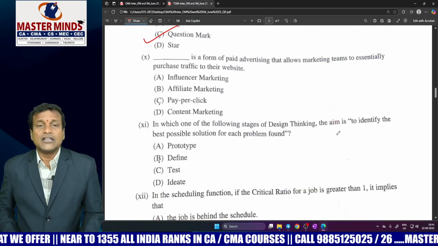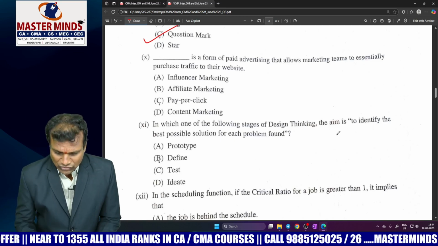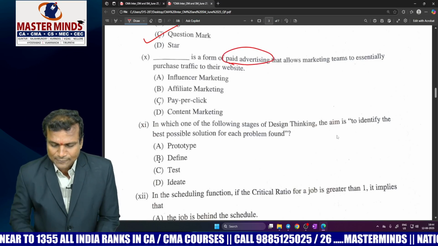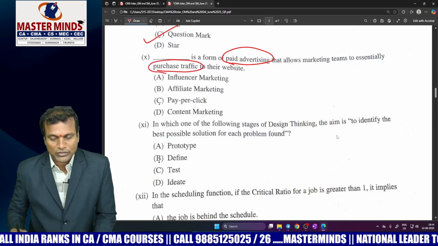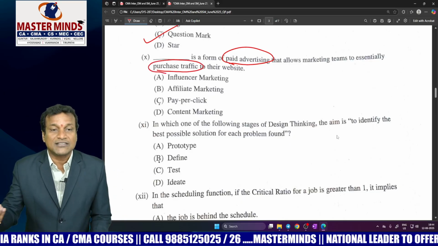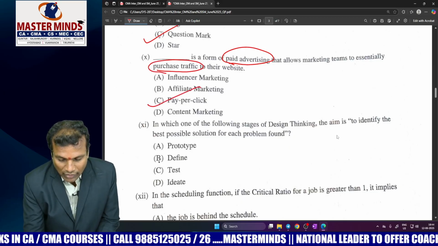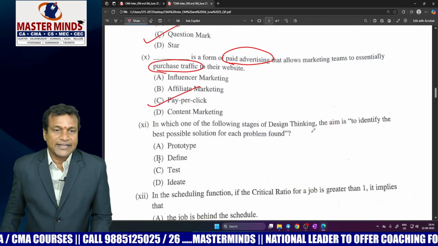Now look at the digital strategy question next. It is a form of paid advertising in which you have to purchase a larger number of consumers to visit the website. This is called purchasing traffic to the website. It is the PPC digital marketing strategy.